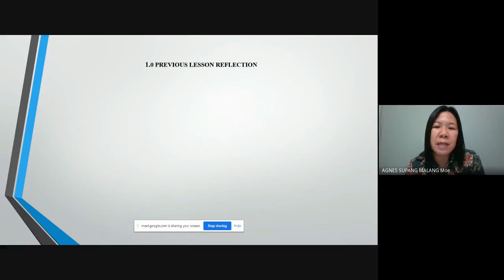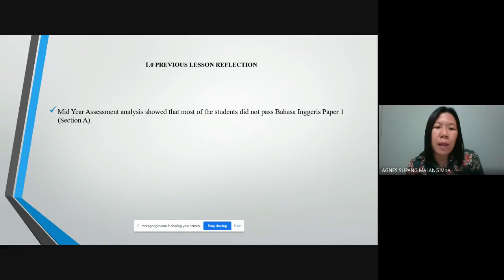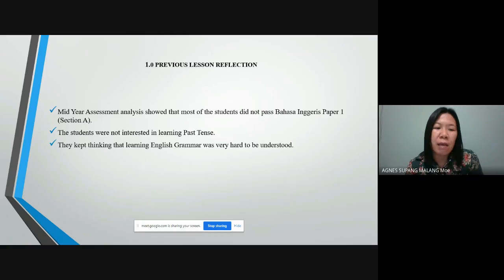1.0 Previous Lesson Reflection. It shows that mid-year assessment analysis showed that most of the students did not pass Bahasa Inggris Paper 1, Section A. The students were not interested in learning past tense, and they also kept thinking that learning English grammar was very hard to be understood.